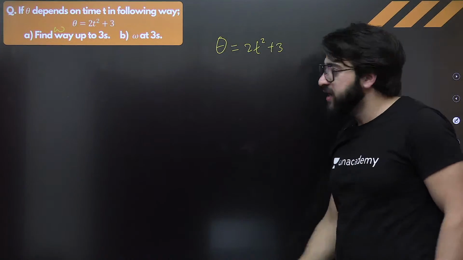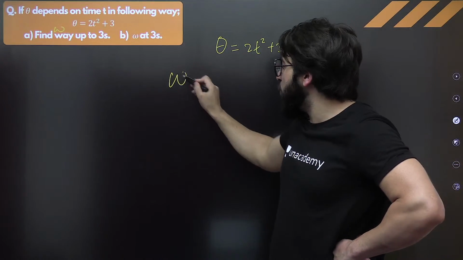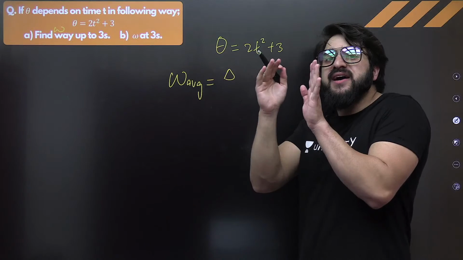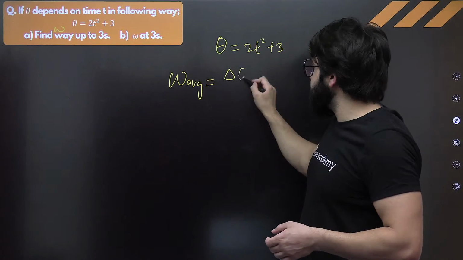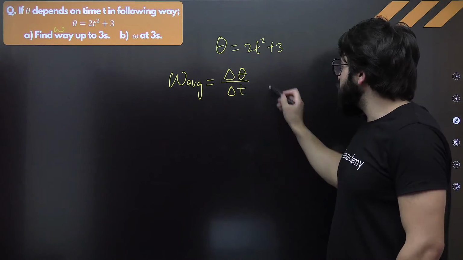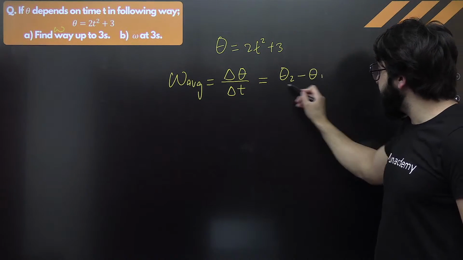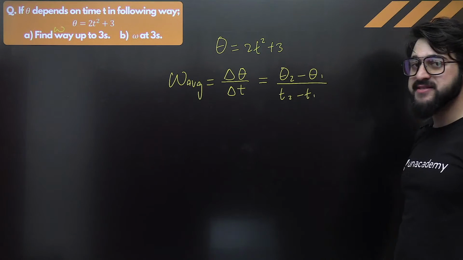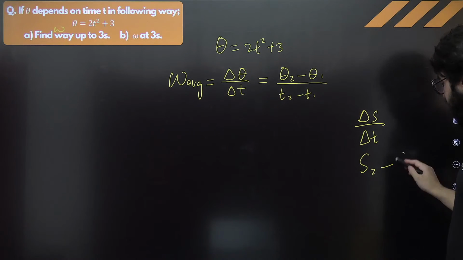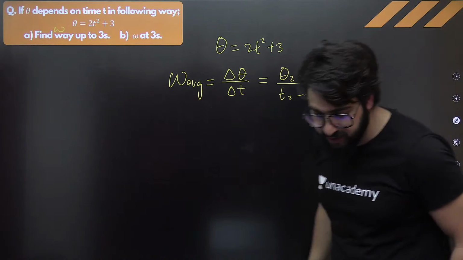The relation is exactly over here. You are supposed to tell me what? Omega. How can you find the omega? You'll say, sir, omega is very simple. So we say omega average is nothing but the total angular displacement, or average rate of change of angular displacement upon time, that is delta theta upon delta T. So can I just say this will be nothing but final theta 2 minus theta 1 upon T2 minus T1. You'll say, sir, how? See, delta S by delta T, what do you say? Final displacement S2 minus initial displacement S1. Same is the case over here. Final angular displacement minus initial angular displacement, okay?